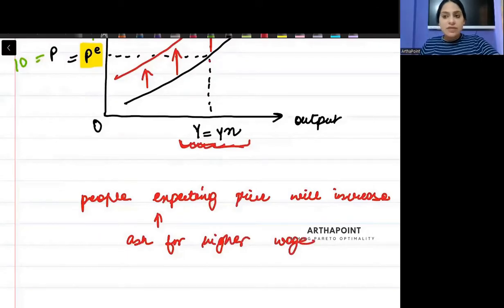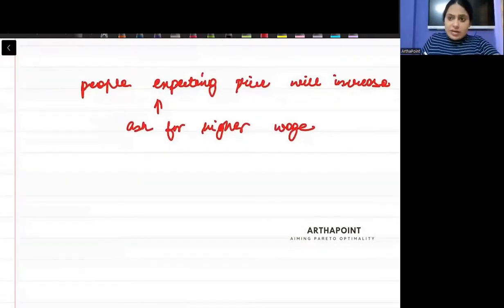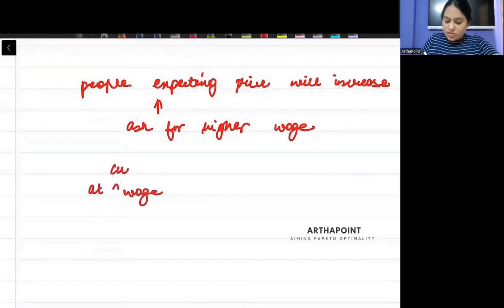They will ask for higher wage. वो तो बोल रहे price बढ़ने वाले हमें ज़्यादा wage दो. So if they will ask for higher wage and the wage is constant, suppose at current wage.